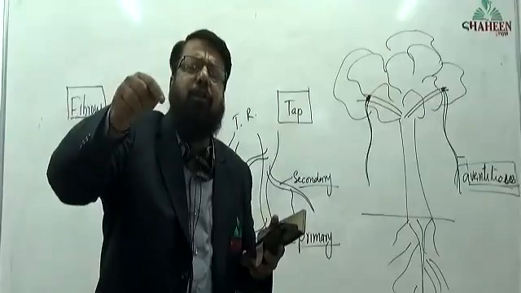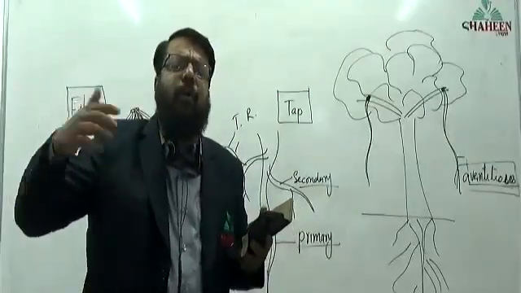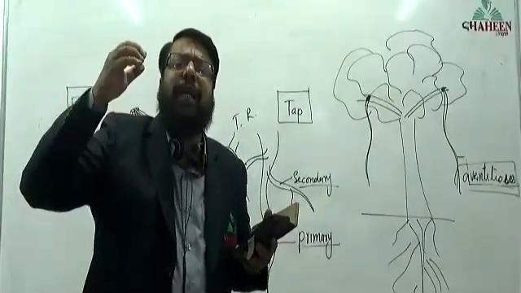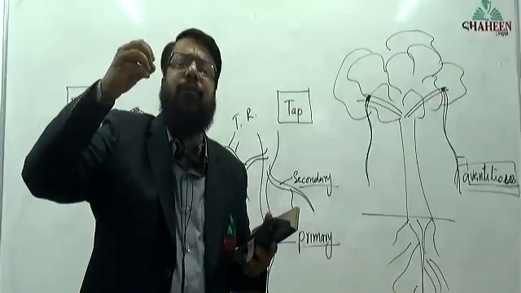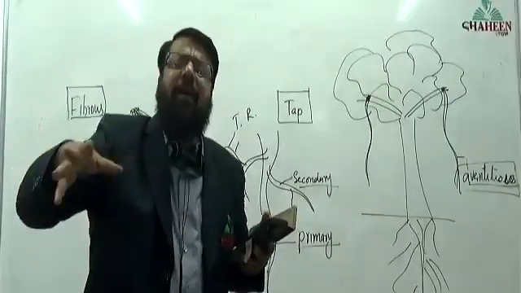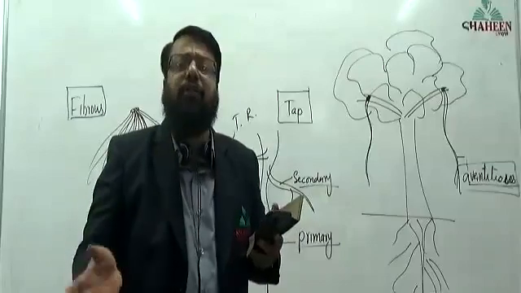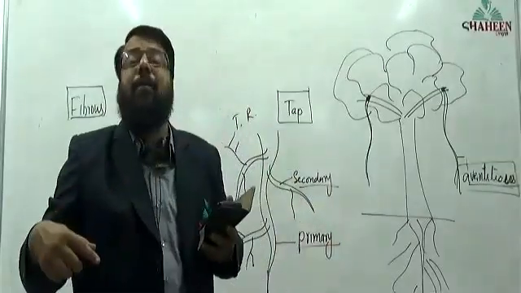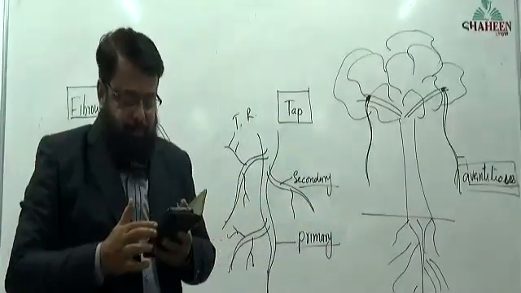In humans also we have different kinds of hormones: growth hormones, pituitary hormones, steroidal hormones. In the same way, plants also have hormones that are called growth regulators.